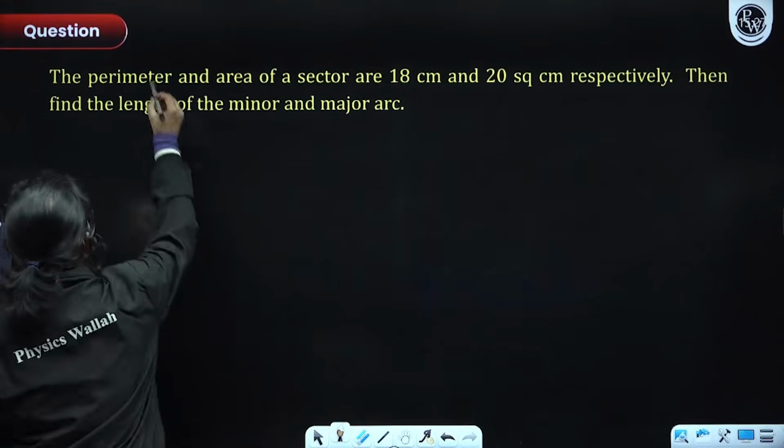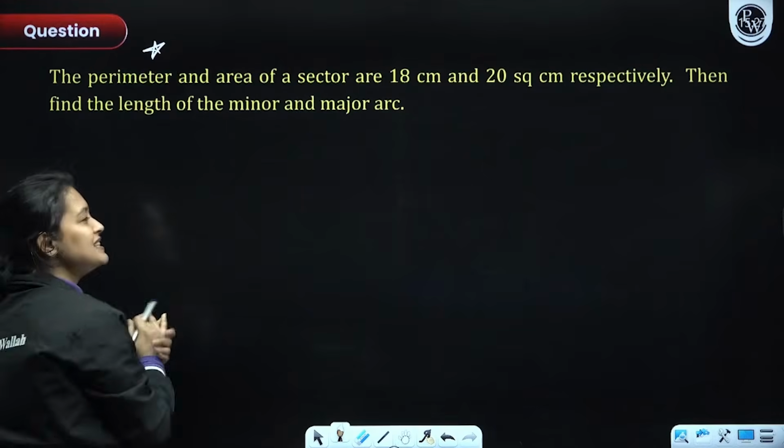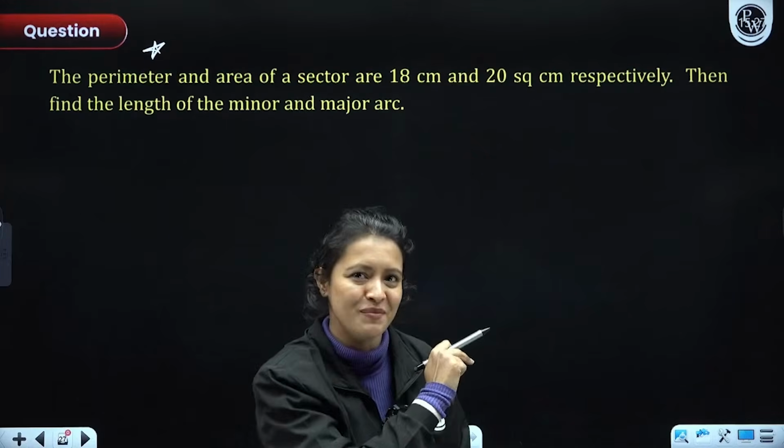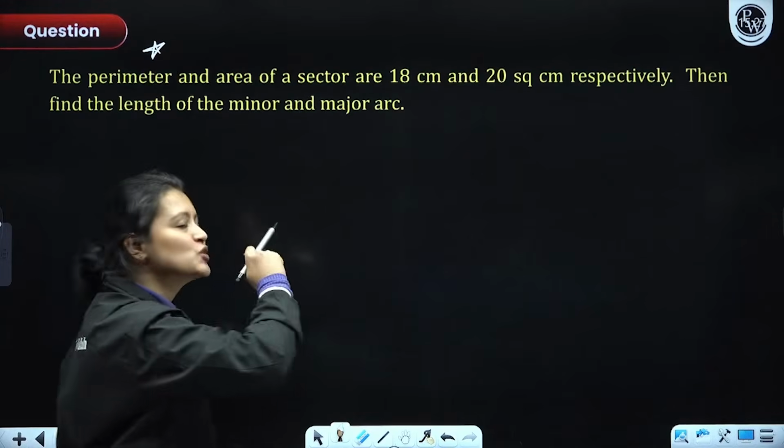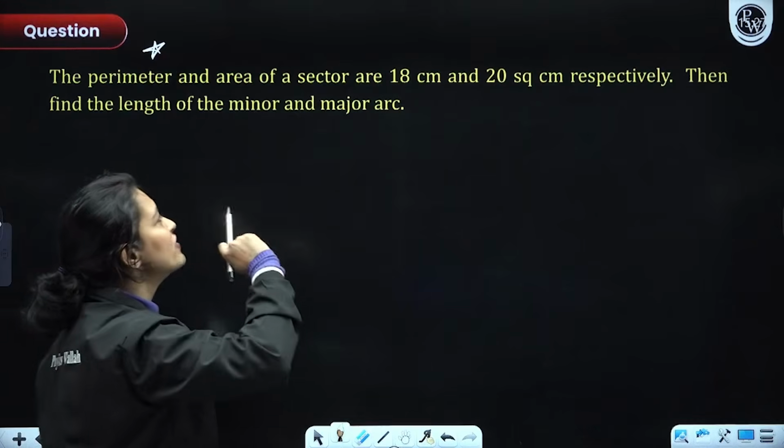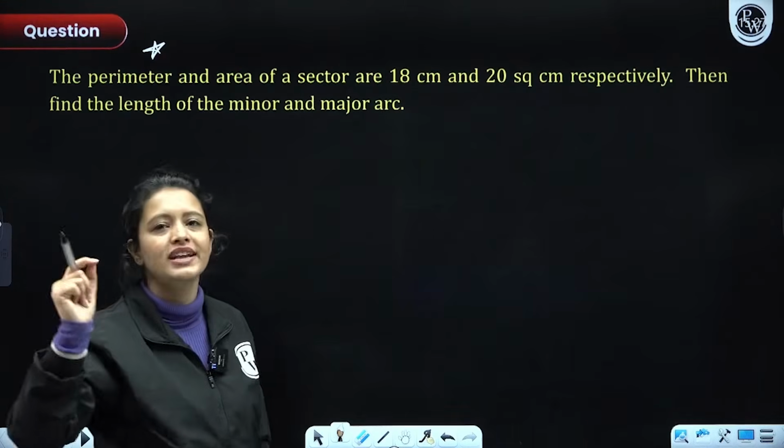It's quite an interesting problem, everyone. Let's see how many of you can do it before me. Okay? Chaliye, it's a challenge. Let's do this. The perimeter and area of a sector are 18 centimeters and 20 square centimeters respectively.